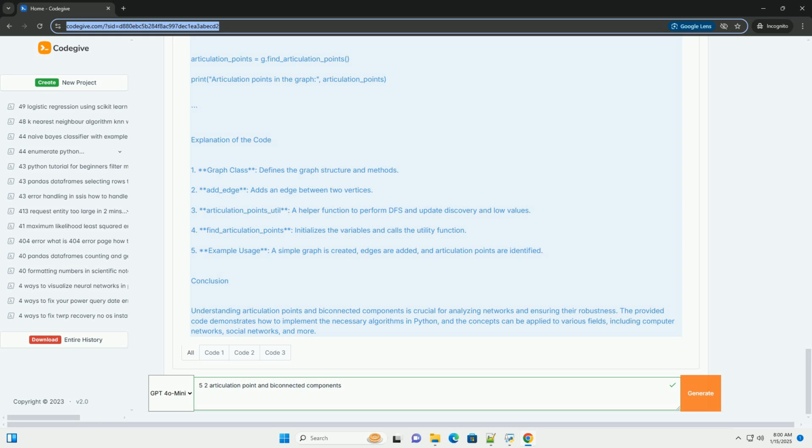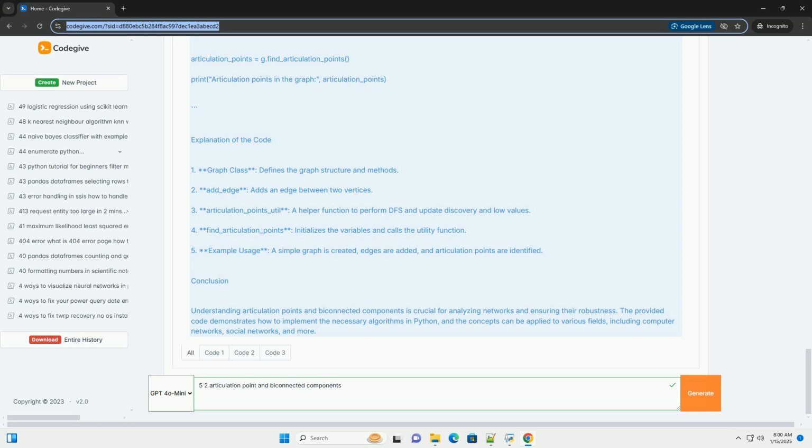Finding articulation points and biconnected components. We can use depth-first search, DFS, to find articulation points and biconnected components effectively. The algorithm works by maintaining discovery and low values for each vertex. DFS algorithm overview. 1. Discovery time: the time when a vertex is first visited. 2. Low value: the lowest discovery time reachable from a vertex, considering back edges.